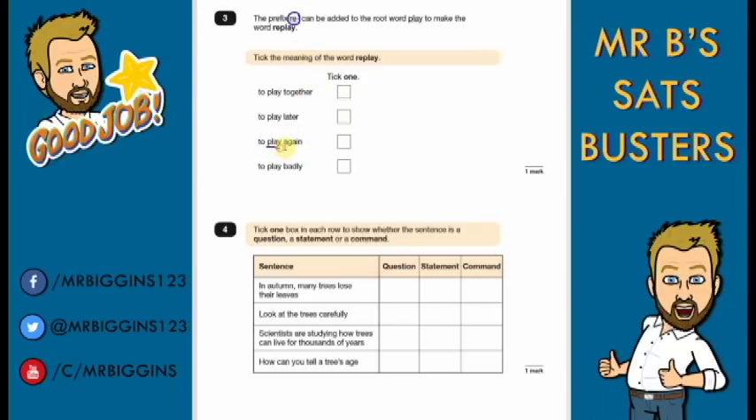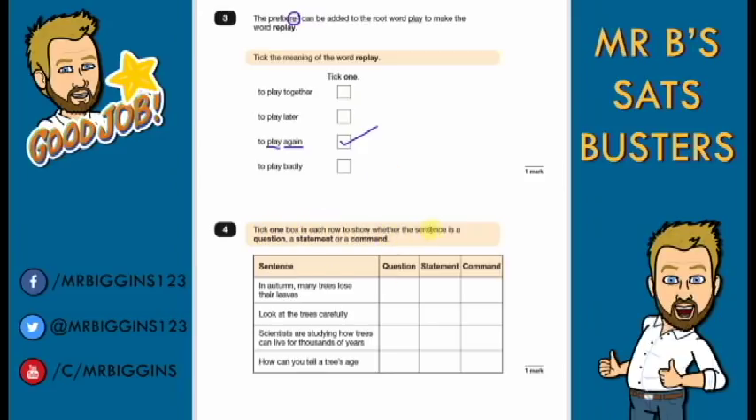So play, we have this part of the word, and then our re is for our again. So replay means to play again. We need to know what our prefixes mean to help us work it out. But if you don't, use other words you know that have that prefix to help you work out the answer.